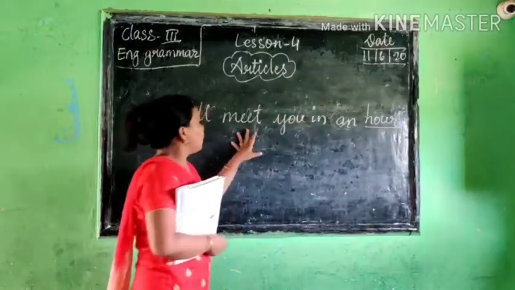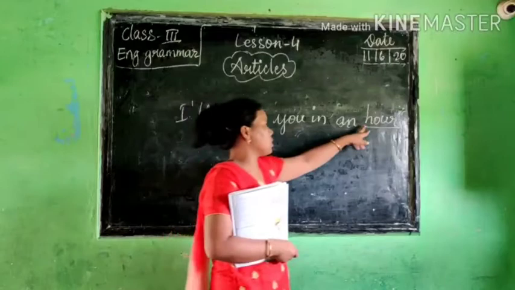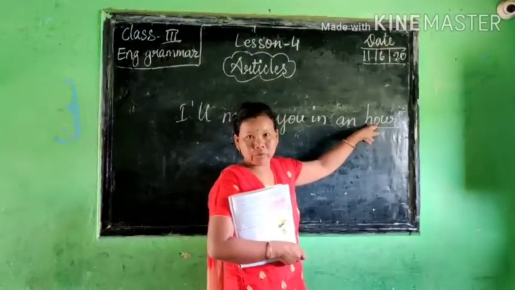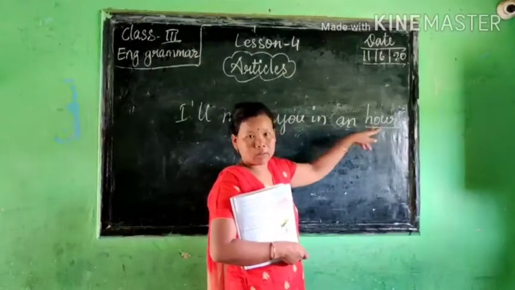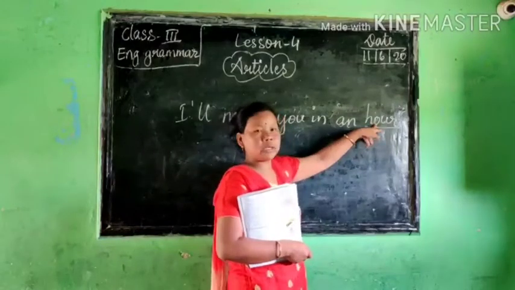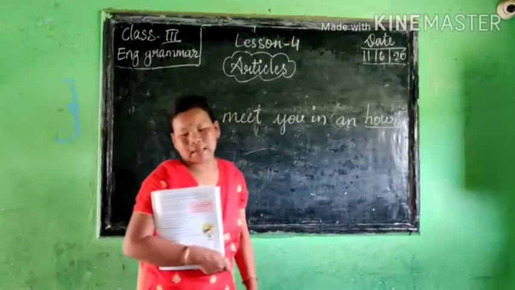Here also this H is silent, right? We don't pronounce the H in hour, we say "our". I will meet you in an hour. Only "our" we pronounce.